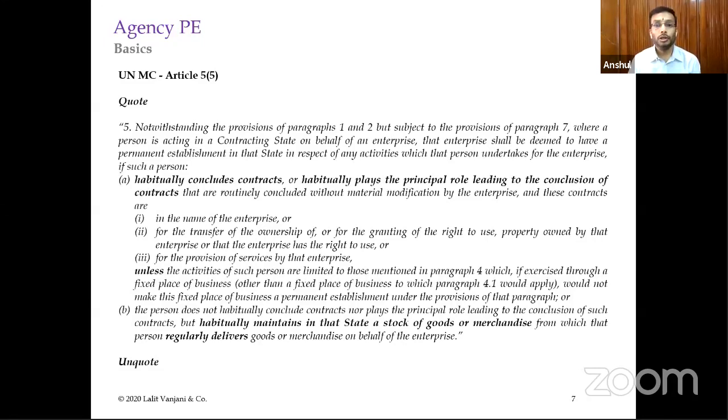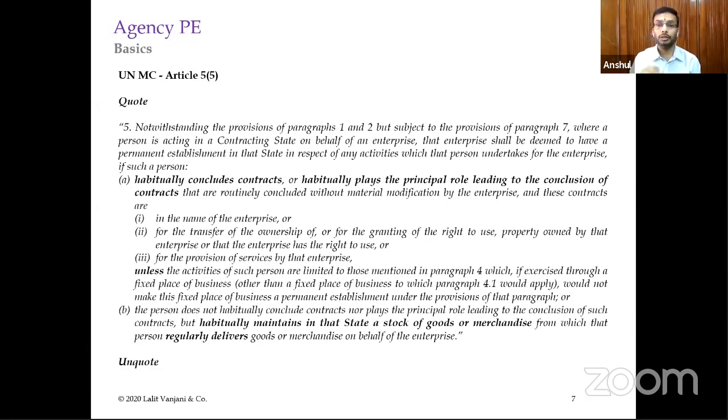So in the UN model, the definition is a little extended. It says habitually plays the principal role leading to the conclusion of the contracts, and the conclusion of the contracts has to be in the name of the foreign enterprise, or, please see, it is "or", it is not "and", or for the transfer of ownership of, or for granting of right to use, property owned by that enterprise or that the enterprise has the right to use.